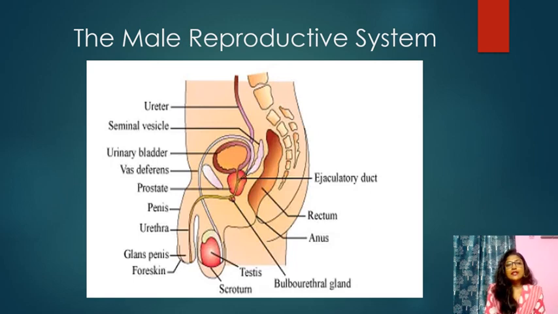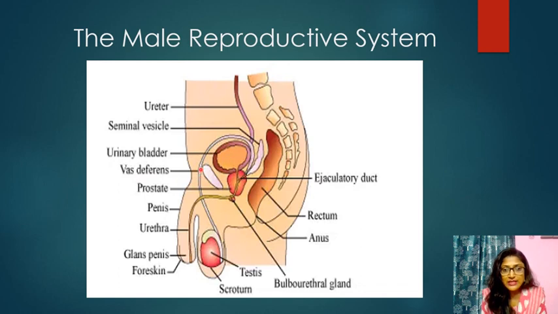In this slide, we will discuss the male reproductive system. This system plays an important role in reproduction because its function is to produce the male gamete. A few parts are involved in this system. First one, the ureter, this pipe-like structure. Seminal vesicle, this structure is a gland. Urinary bladder, this bladder-like structure whose function is to store the urine.